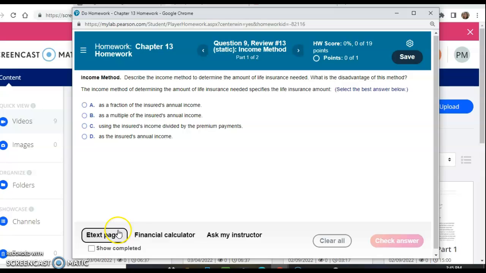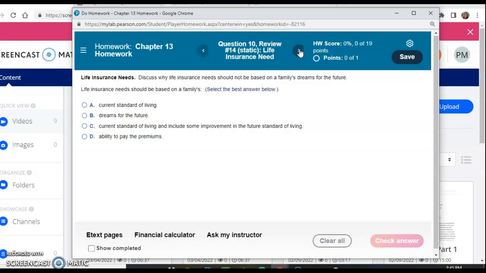Again, you can click the e-text pages, but in real life, you're going to talk to an insurance agent. They can sit down with you, talk to you about your needs and wants and your income, and decide what best meets your needs and what you can afford.